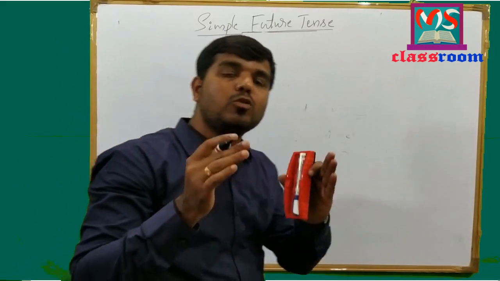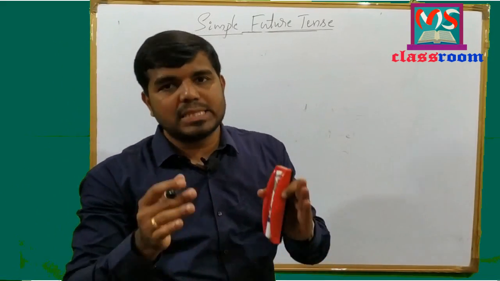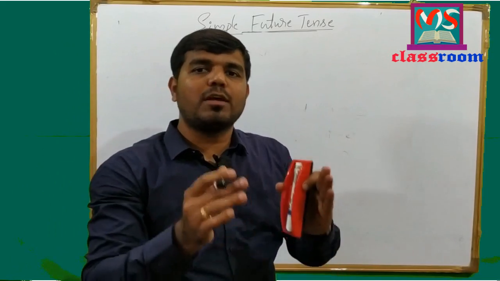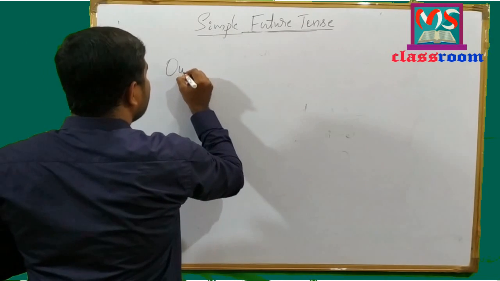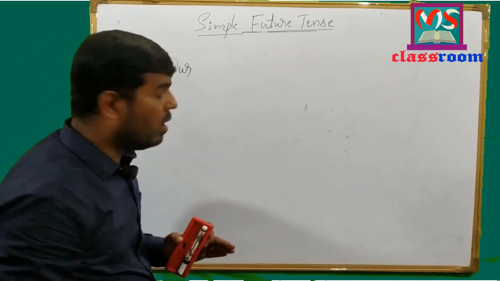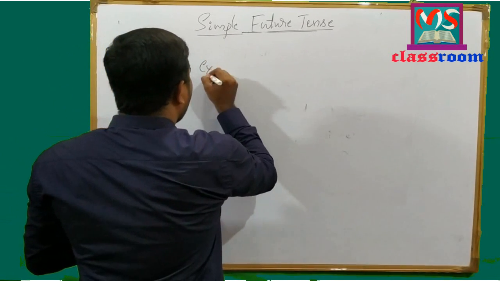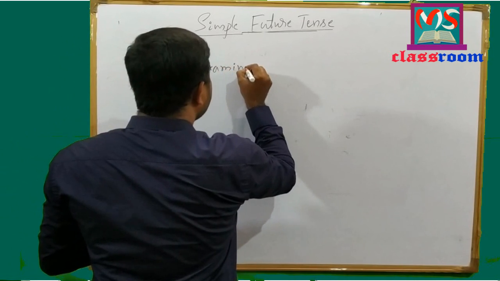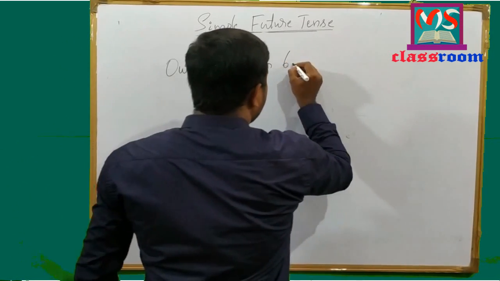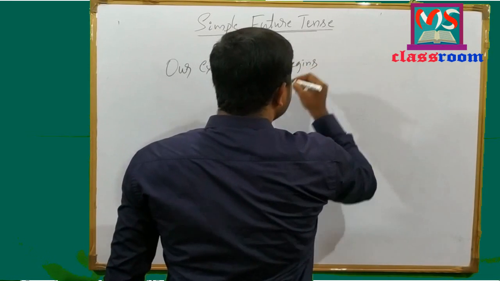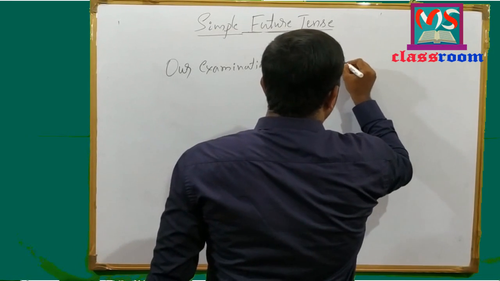Look at here. Sometimes we use simple present tense to refer to future time. Let me write an example. Our examination begins tomorrow.